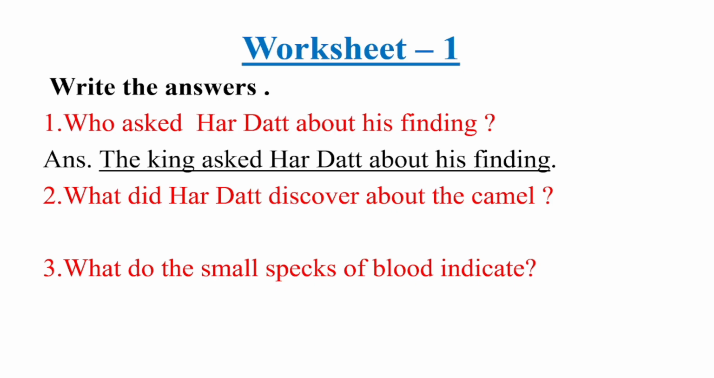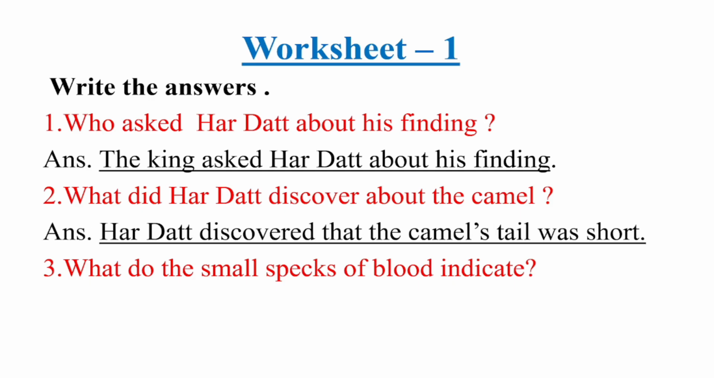Next, what did Haradatta discover about the camel? What is his observation? What did he discover? Can anyone say? Yes? Very nice. Your answer is correct. Haradatta discovered that the camel's tail was short. Yes. Why? Because it has a short tail, it is not able to fend off the mosquitoes. Right? So when the mosquito bites, the droplets of blood are thrown on the ground and it is not able to drive away the mosquito.